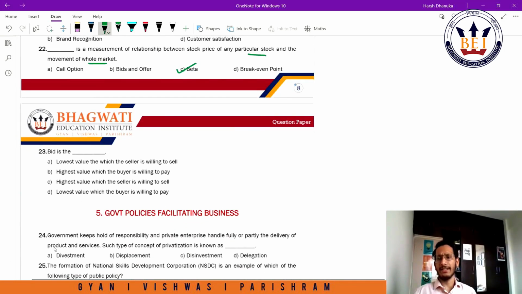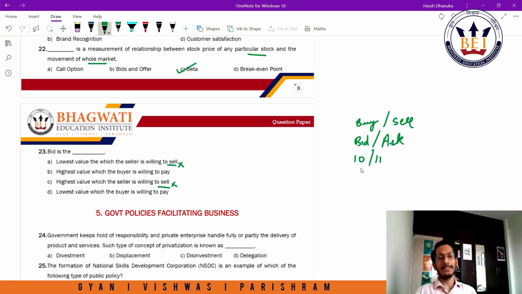Next is bid. So we remember bid and ask rate, right? Let us say the bid and ask rate happens to be 10/11. So 10 is the bid rate and 11 is the ask rate, right? They're asking you what would be bid. Bid means buy and ask refers to sell, right? So I have to look for those options which have buy involved. Lowest value which the seller is willing to sell, this will be wrong. Highest value which the seller is willing to sell, again wrong. Lowest value which the buyer is willing to pay, and highest value which the buyer is willing to pay. So my answer has to be one amongst B or D.